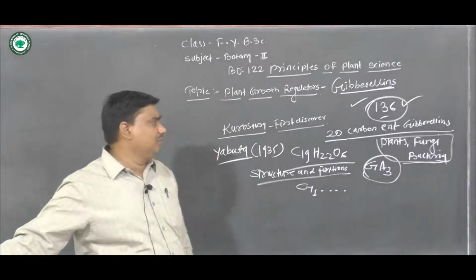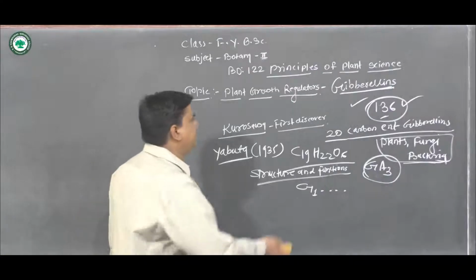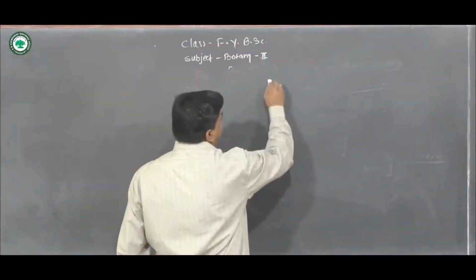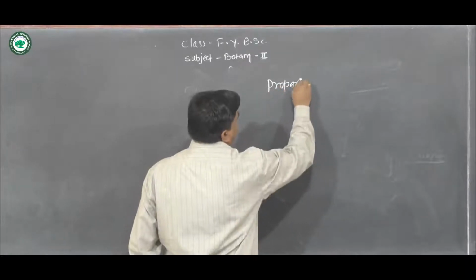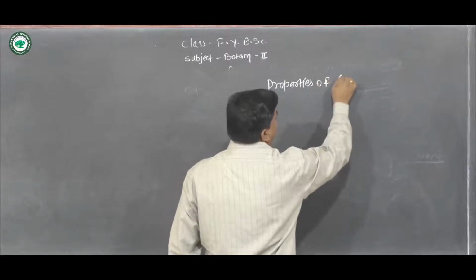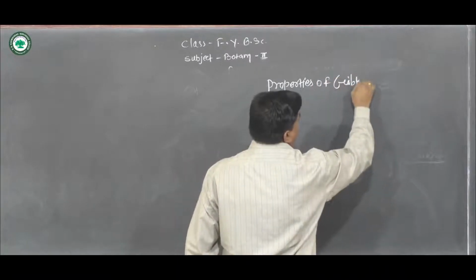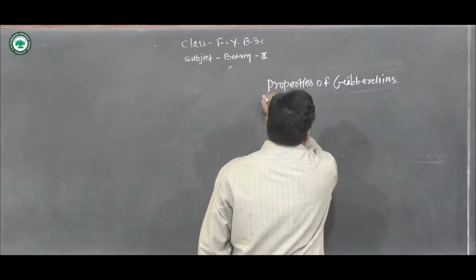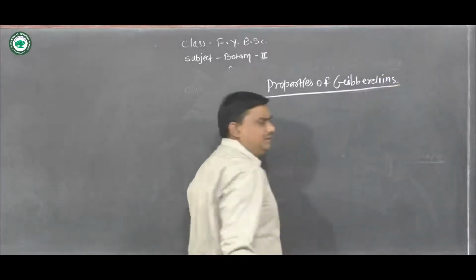Then, what are the properties of gibberellins?